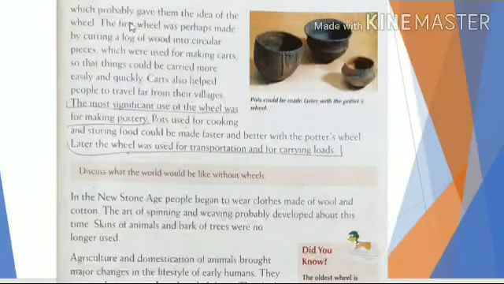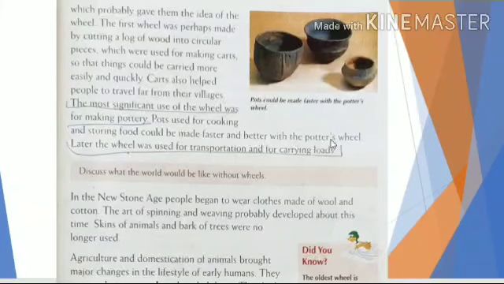The first wheel was perhaps made by cutting a log of wood into circular pieces, which were used for making carts, so that things could be carried more easily and quickly. Carts also helped people to travel far from their villages. The most significant use of the wheel was for making pottery. Pots used for cooking and storing food could be made faster and better with the potter's wheel.